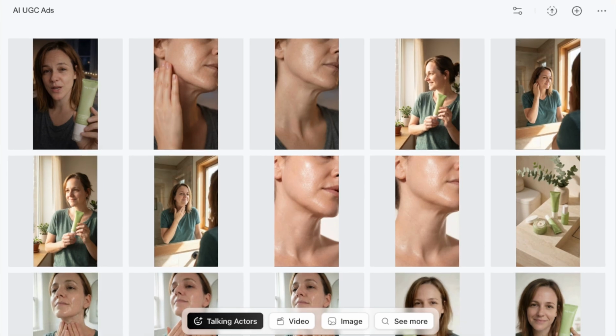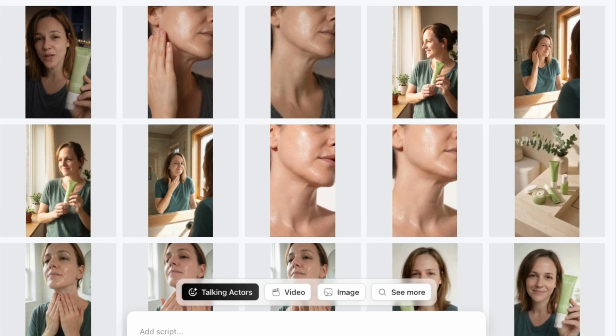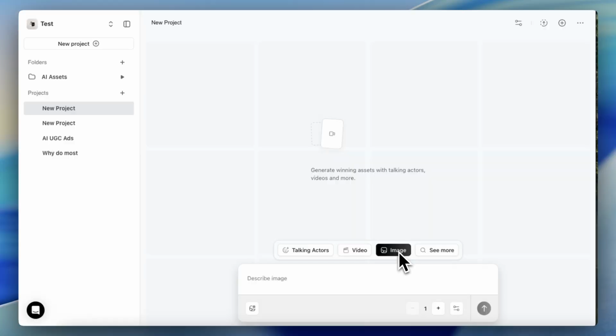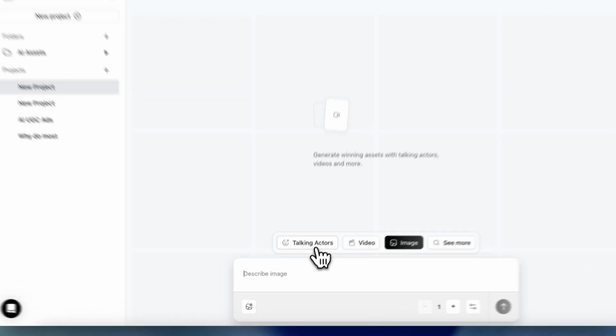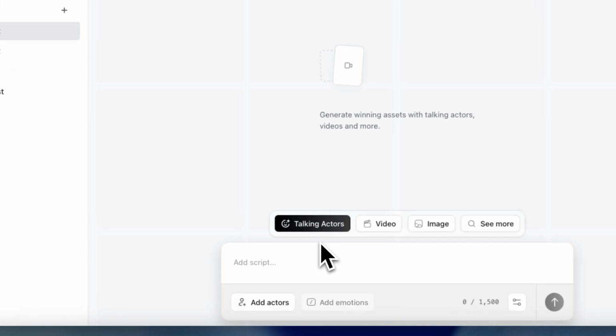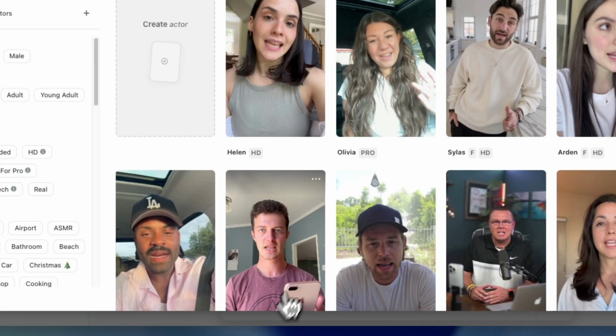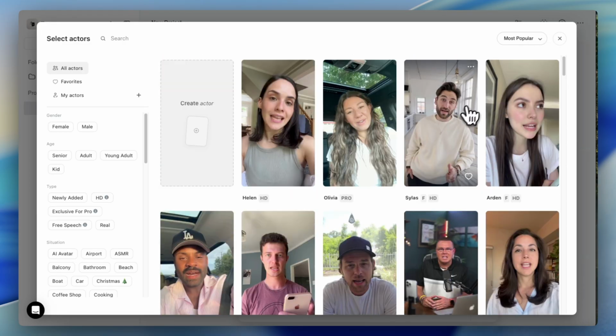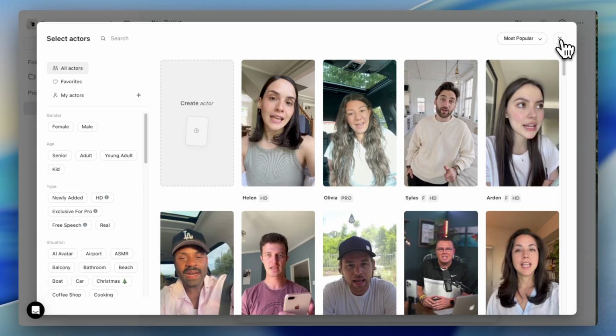To create long AI UGC ad videos, we're going to use a platform called ArcAds AI. And after you have signed up to ArcAds AI using my link in the description, you can actually just go directly to the Talking Actors section, click on Add Actors and choose one of these actors from the list. But since we don't want to use existing stuff, we don't want to be like everybody else is, we're actually going to create our own AI UGC style influencer from complete scratch.